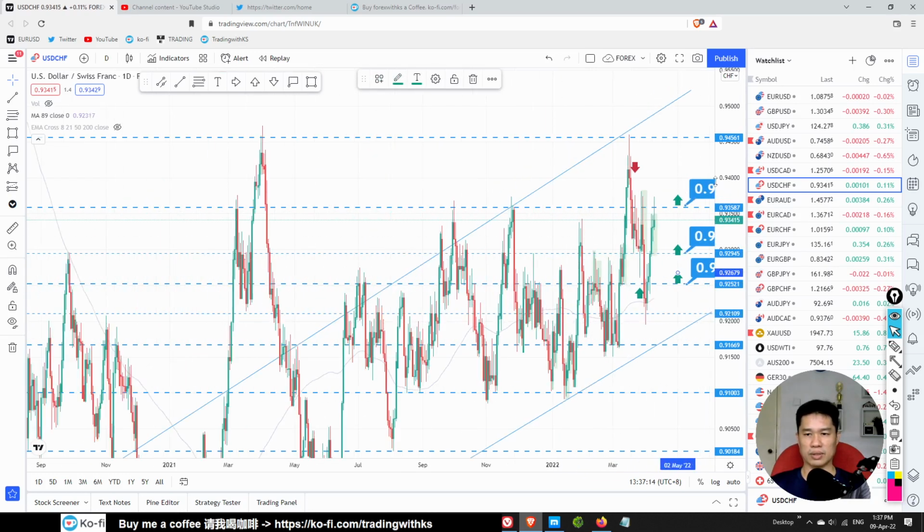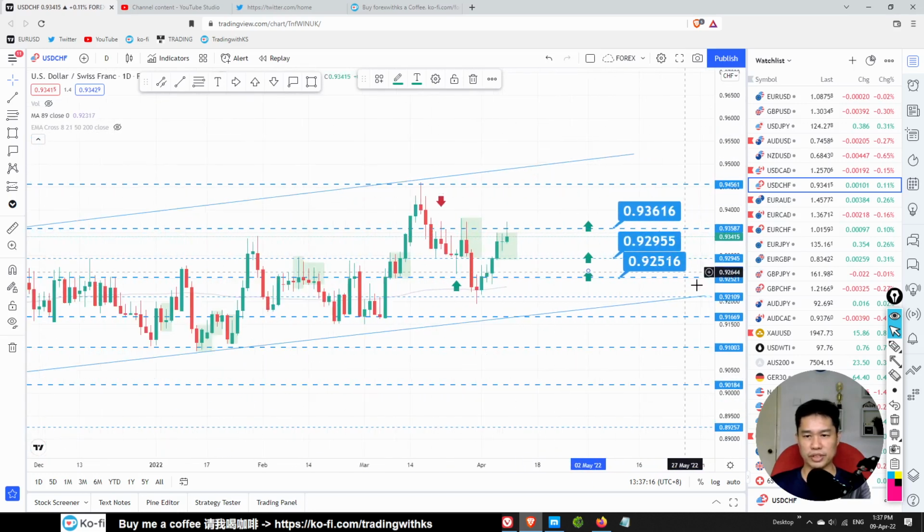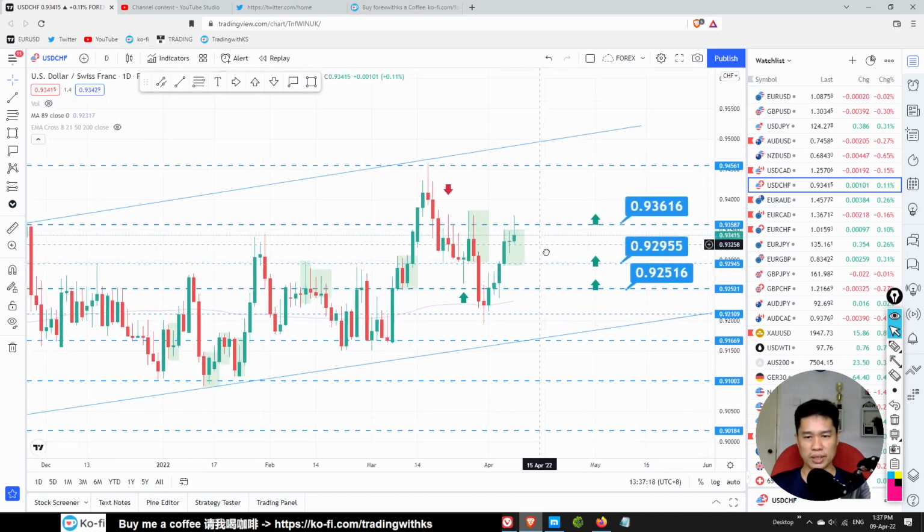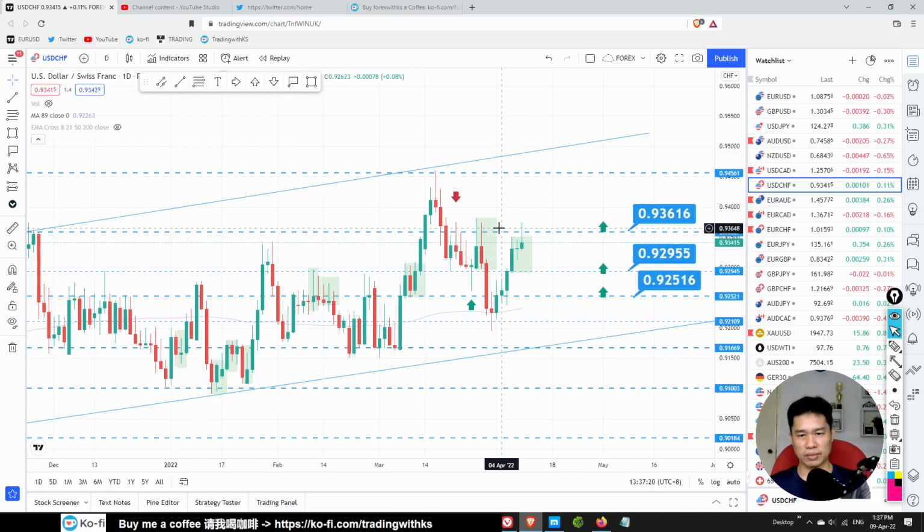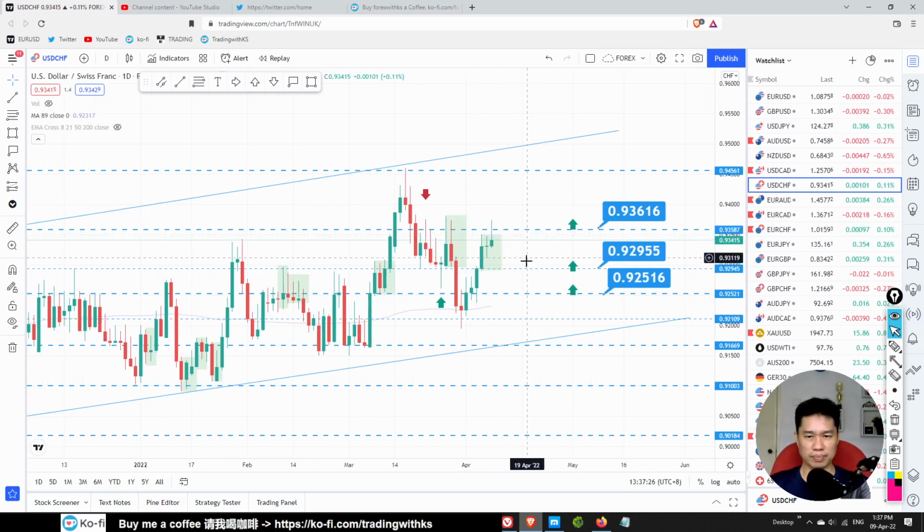So look at the trend. The trend is still an uptrend, so we still prefer to buy. Aggressive trader, because we got a rejection of the weekly level, there is a possible sell trade here, but this is for aggressive traders. For conventional traders, better wait for the price to come down to this area, look for buyers.